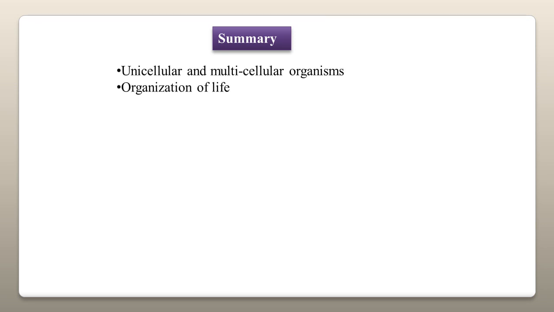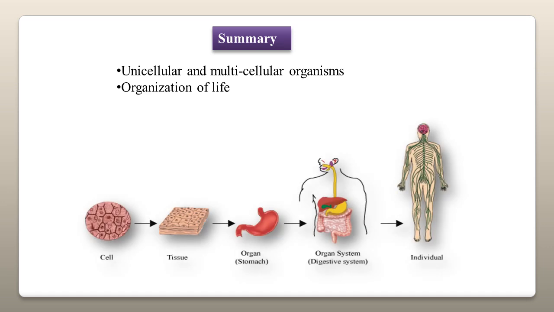Students, today we have discussed unicellular and multicellular organisms and organization of life. We have studied that different cells combine to form tissues. Tissues combine to form organs. Organs form organ systems, and all organs and organ systems combine to form an organism or an individual.